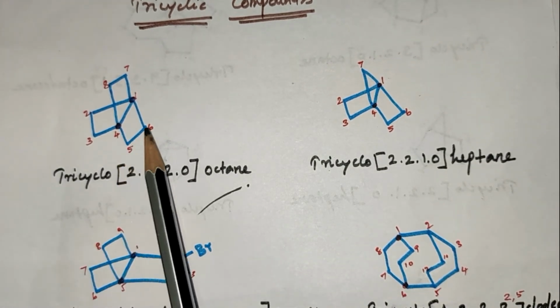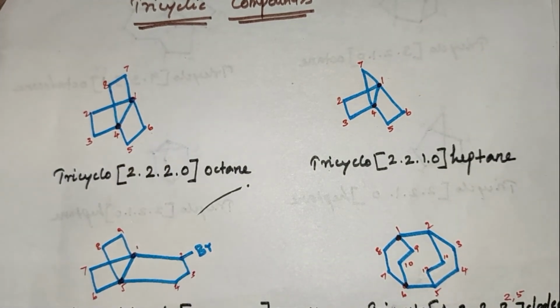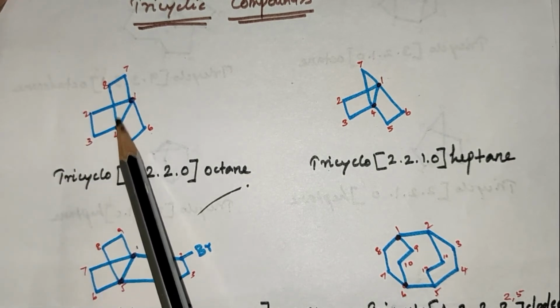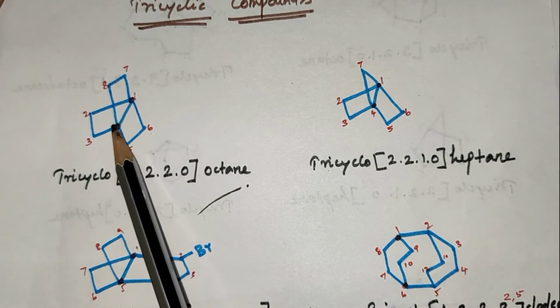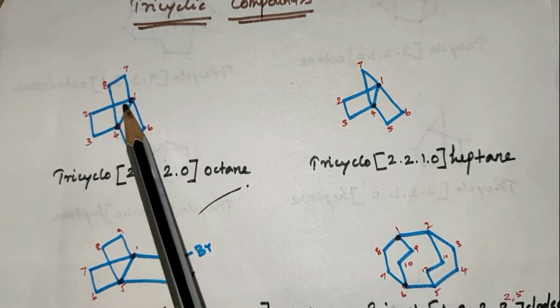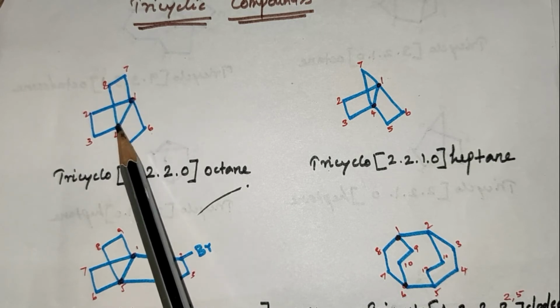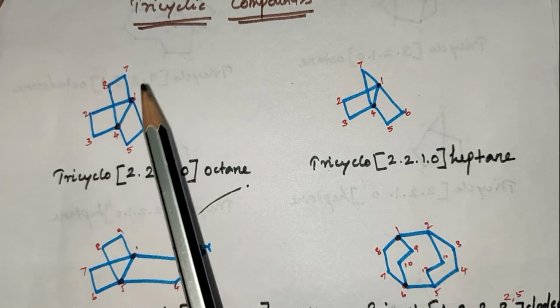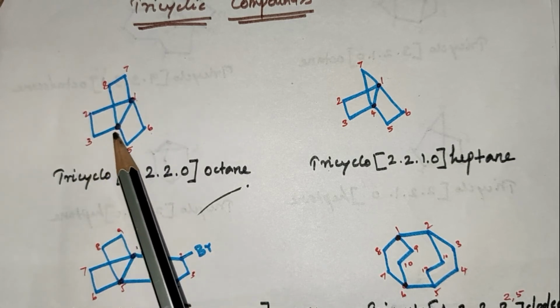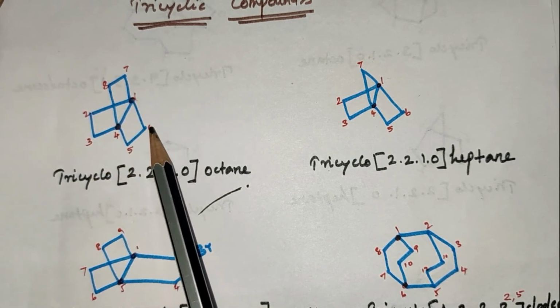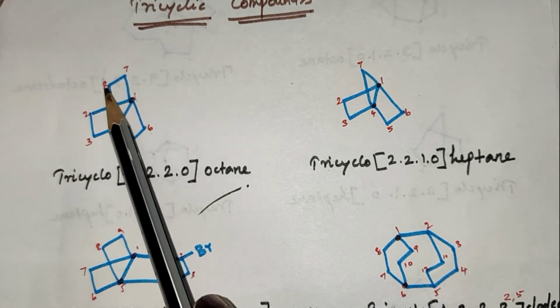It is a tricyclic compound. It is a bridgehead position. Bridgehead carbon, there is no connecting carbon. Tricyclic compounds are connected by this bridge. So the numbering is written from 1, 2, 3, 4, 5, 6, 7 and 8.